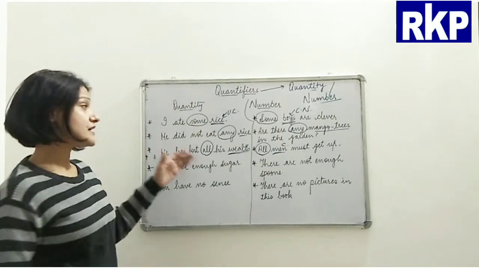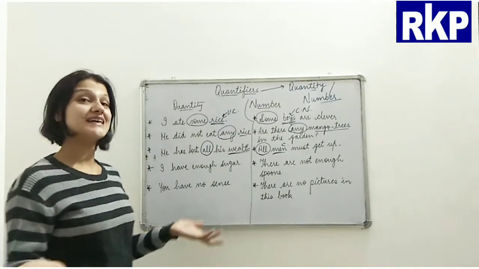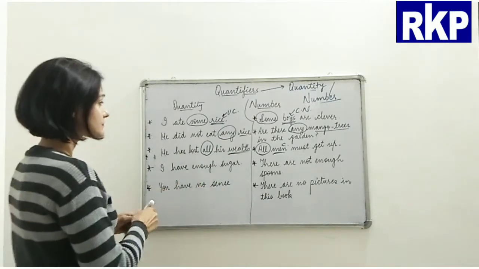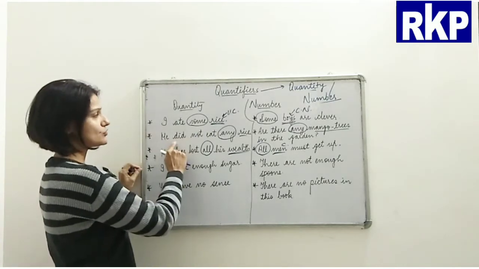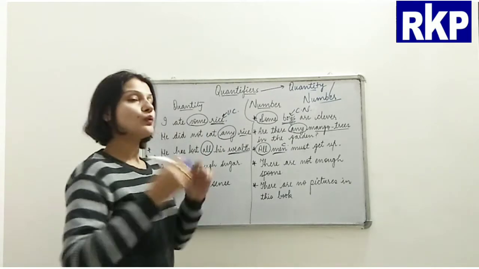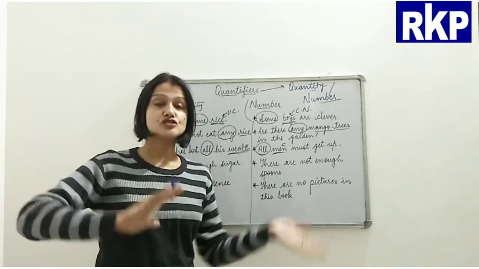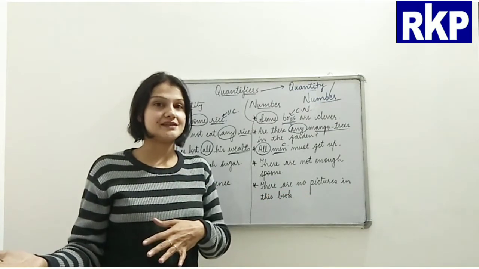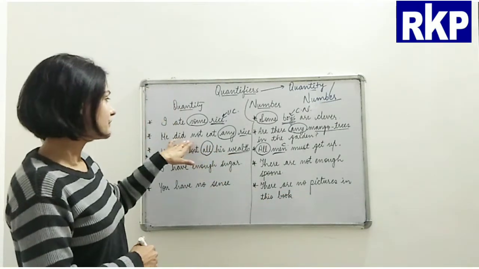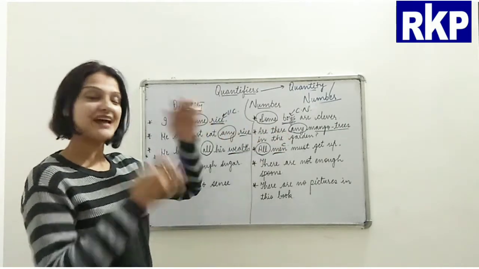So again we see all can also be used with both countable and uncountable nouns. Beta, you need to understand here, any is used with either a negative sentence or an interrogative sentence. Okay, if you see here, this is a negative sentence and this is interrogative, right?